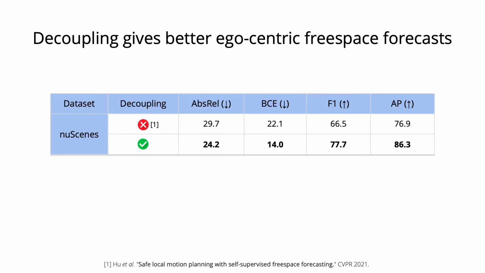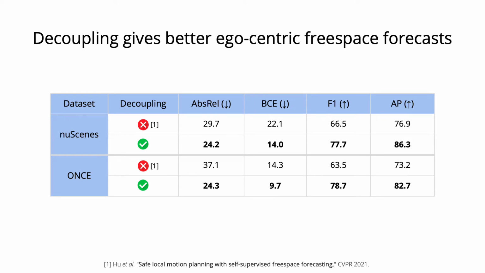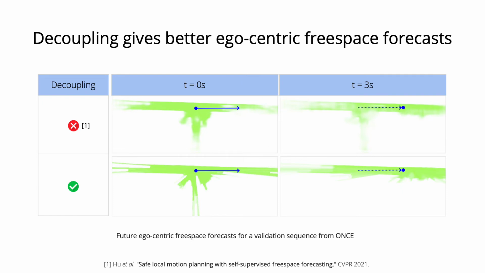Quantitatively, we see that this gives much better egocentric free space forecasts when compared to the state-of-the-art on the NeoScenes dataset and the ONCE dataset across 4 metrics used by prior work. Qualitatively too, our free space forecasts are better than the state-of-the-art. Specifically, the bottom row shows well-defined objects even 3 seconds into the future.